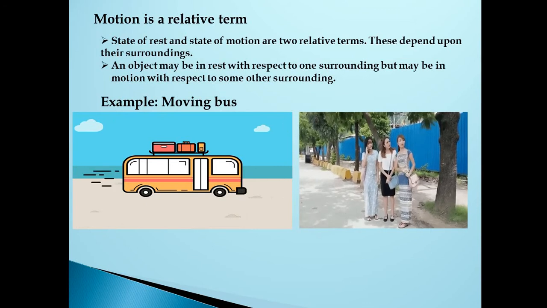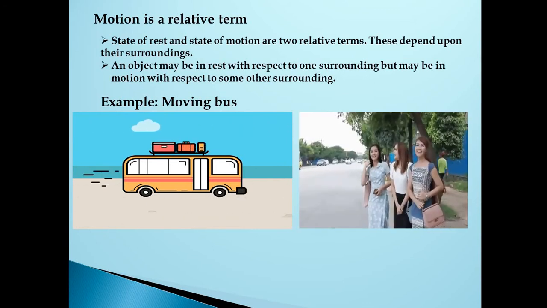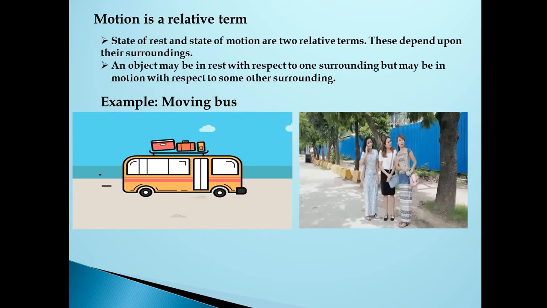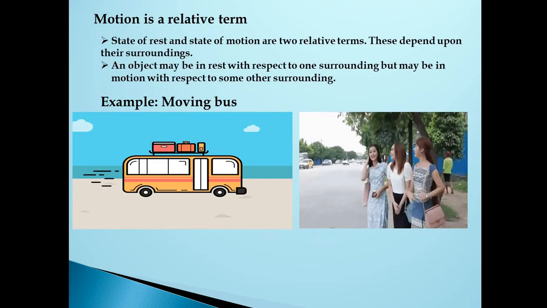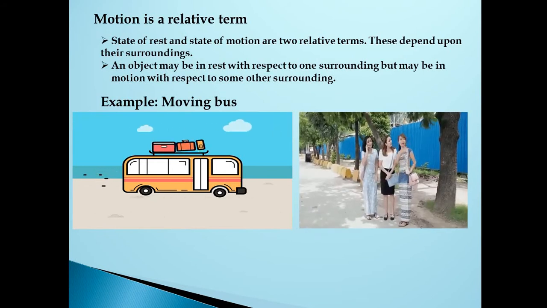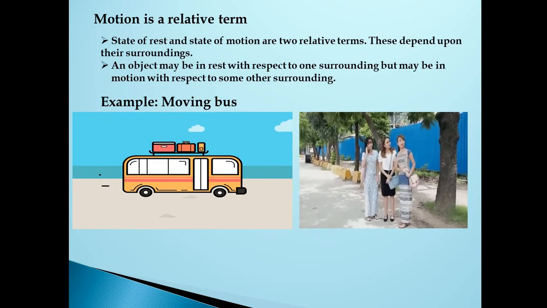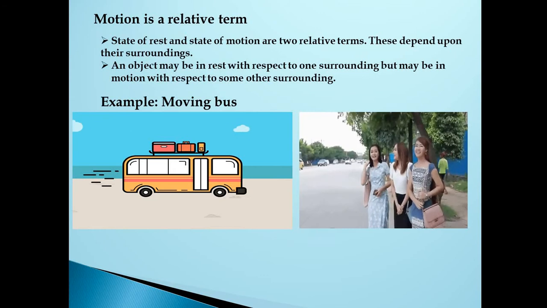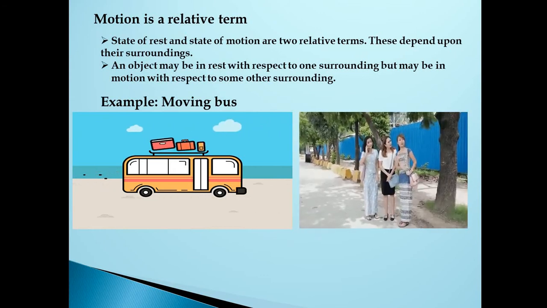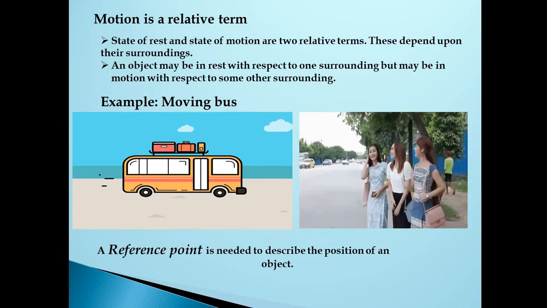So it depends upon the surroundings whether the object is in motion or in rest. One more example: the earth revolving around the sun appears to be at rest to us. We don't physically see that the earth is rotating, because both are moving together. This explains that motion and rest are relative terms.